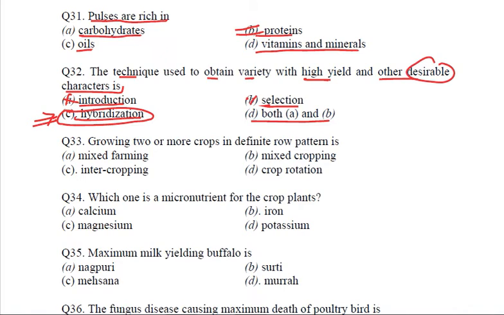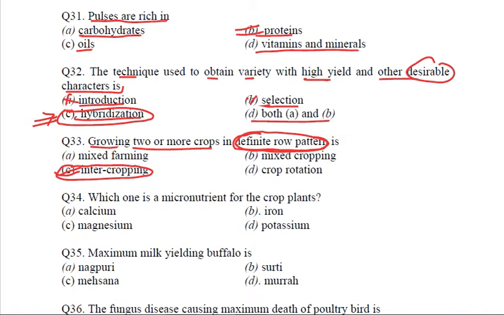It says that growing two or more crops in definite row pattern. Now if we are talking about definite row pattern, it has to be C option, that is intercropping, right?